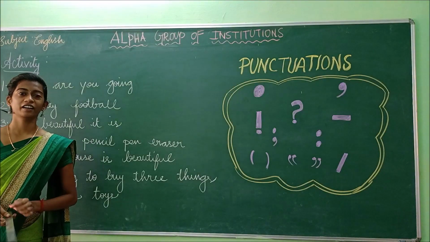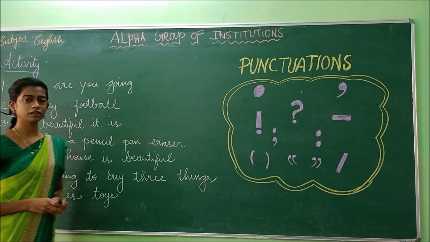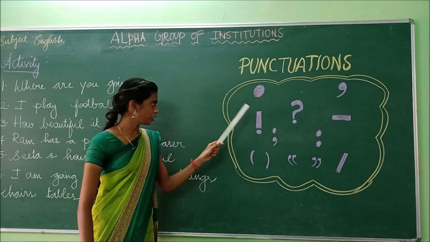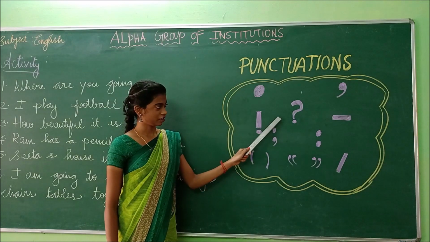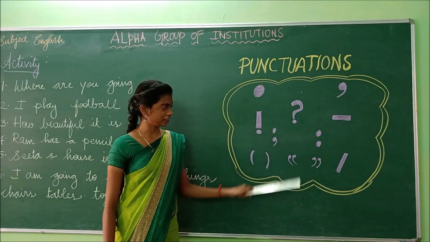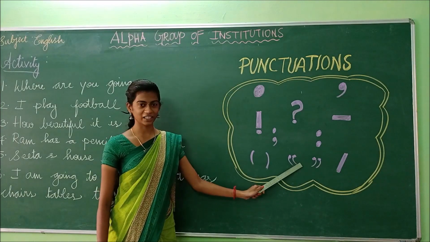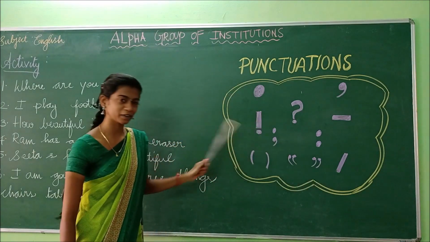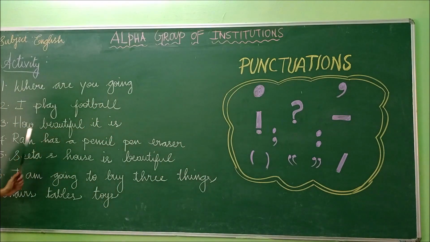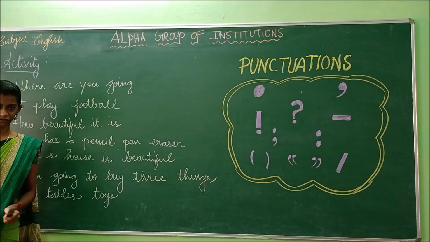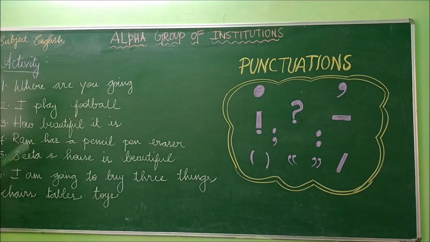Okay students, now we are going to do an activity for these punctuations. What are all the punctuations we have seen now? Full stop, comma, exclamation mark, question mark, hyphen, colon, semicolon, parenthesis, quotation, slash. These are all the punctuations we have seen just now. And I have written a few sentences for you. You are going to identify the punctuation marks for these sentences. Now let us read those sentences.